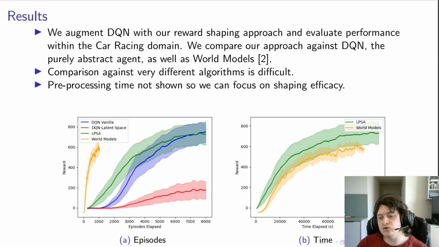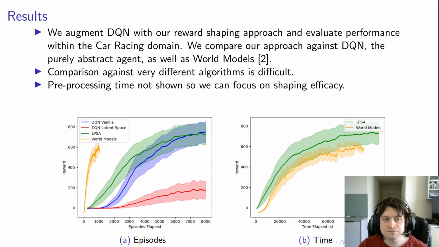But when we look at a more temporally based evaluation, our approach is indeed better. It takes more episodes than world models, but takes less time to get to stronger performance. Within these results, we also don't show the pre-processing time, so we can focus purely on the shaping efficacy of our approach.